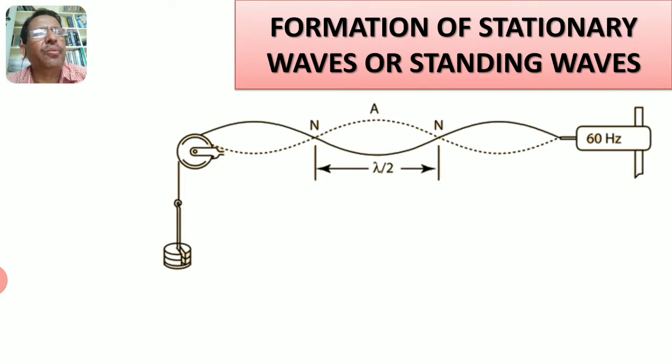Now traveling waves travel from the tuning fork to the pulley. At the pulley end, these traveling waves are reflected back. The incident waves and reflected waves travel along the same straight line but in the opposite direction, superpose each other, and stationary waves are formed.